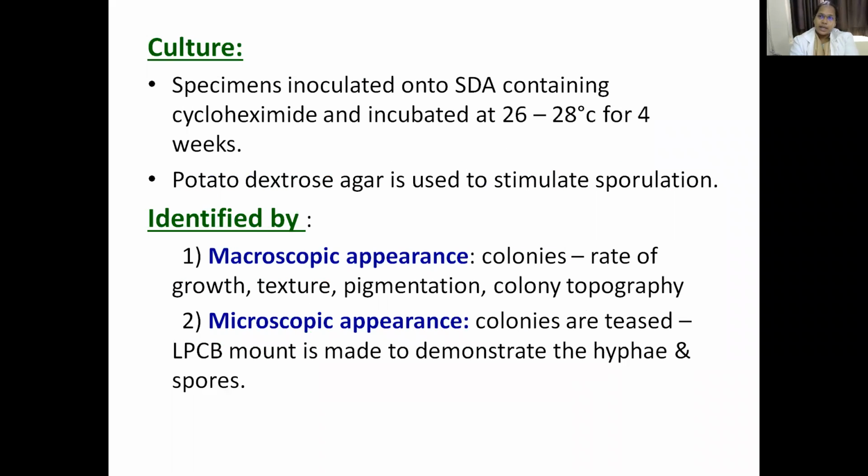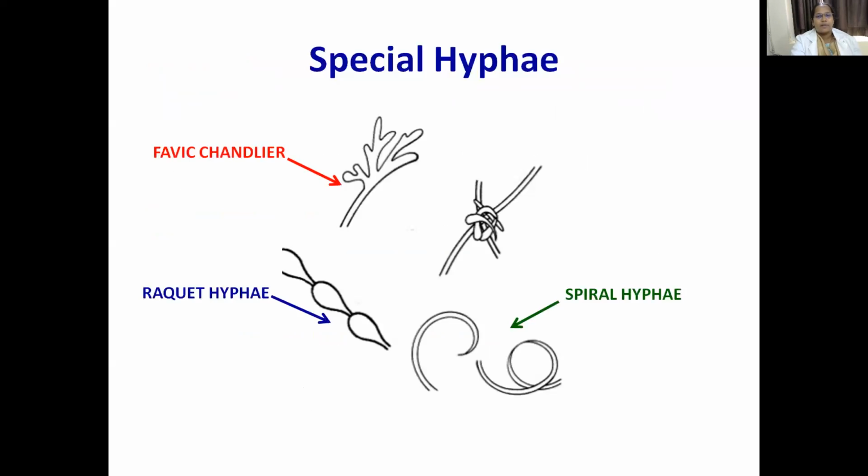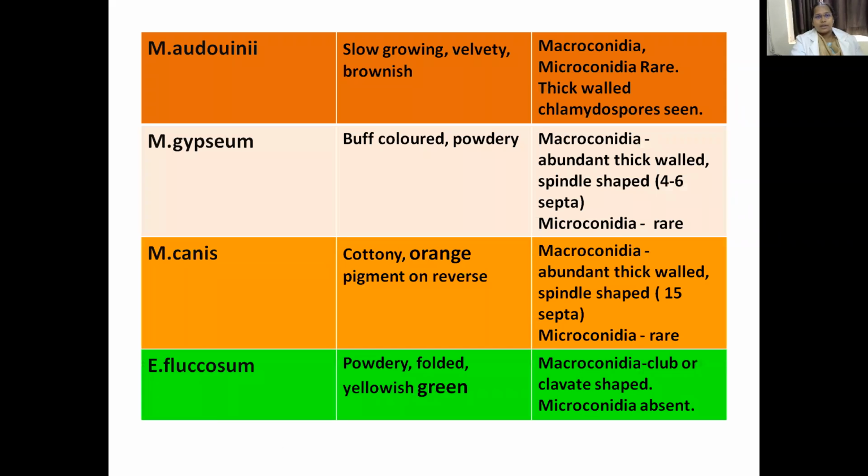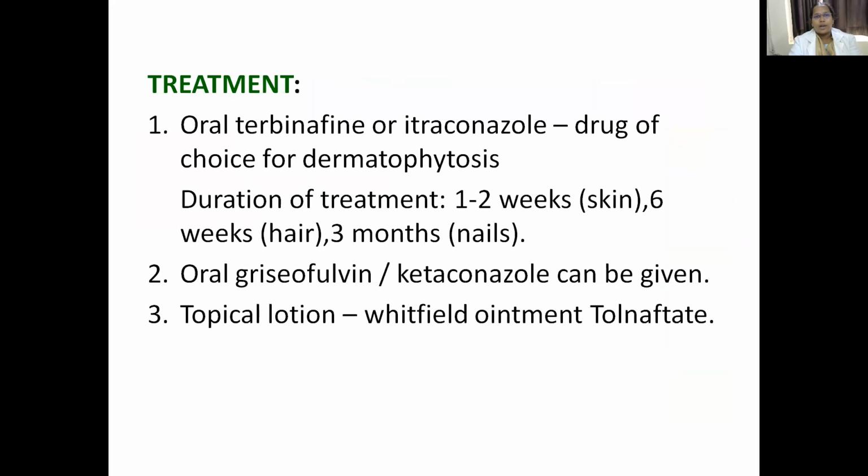Then coming to culture, we use Sabouraud dextrose agar and potato dextrose agar. Potato dextrose agar is used to stimulate sporulation, whereas SDA is used for observing the fungi. Then how do you identify macroscopic and microscopic appearances? Macroscopically, as I told you, colonies are studied; microscopically, conidia and special hyphae are observed. So remember these slides and try to observe the differences. And this is about dermatophytes. Thank you.